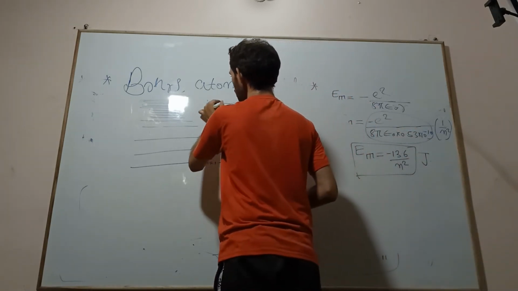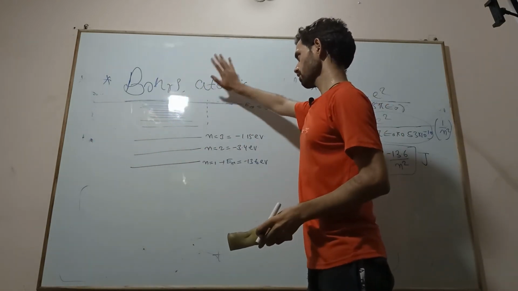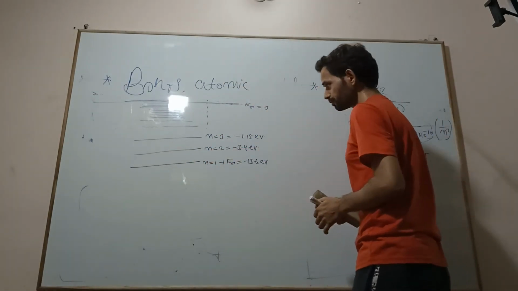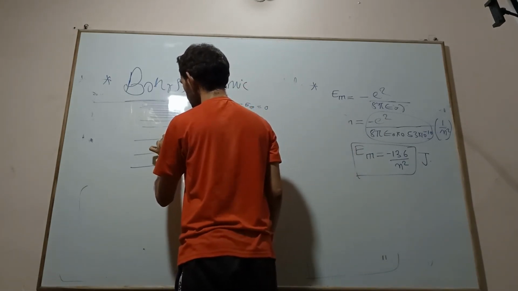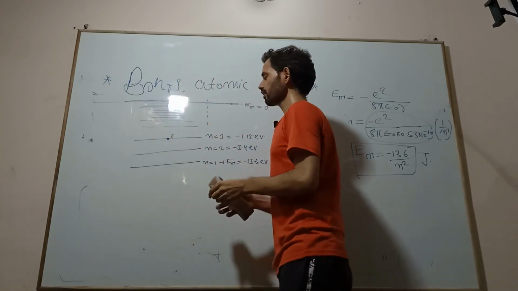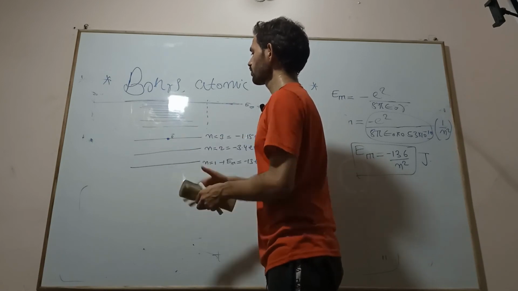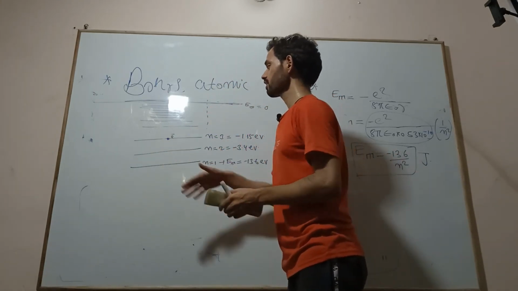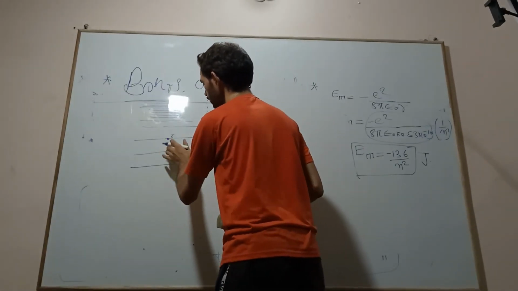This means this energy level is very far away from the nucleus, meaning it is unbounded. So it is almost free from the nucleus. Okay, now what happens? The electron will gain energy when it goes from a lower energy level to a higher energy level. When it falls from a higher energy level to a lower energy level, the energy gets released. It will lose the energy in the form of electromagnetic wave.